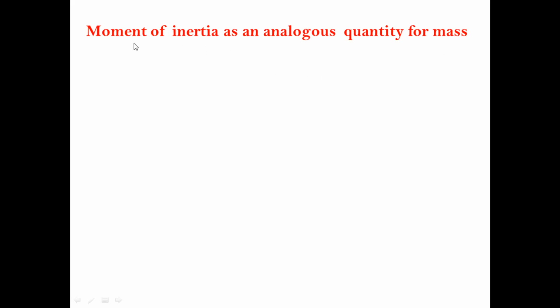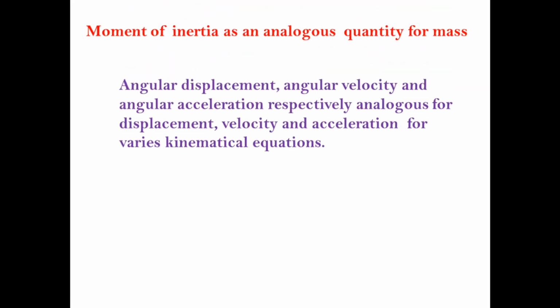So, what is meant by analogous? And why do we call the moment of inertia an analogous quantity for mass? With the help of this, first of all, we discuss some quantities. Let's see, angular displacement, angular velocity, and angular acceleration. These are analogous to displacement, velocity and acceleration in the various kinematical equations. So what does it mean? Why is this analogous?